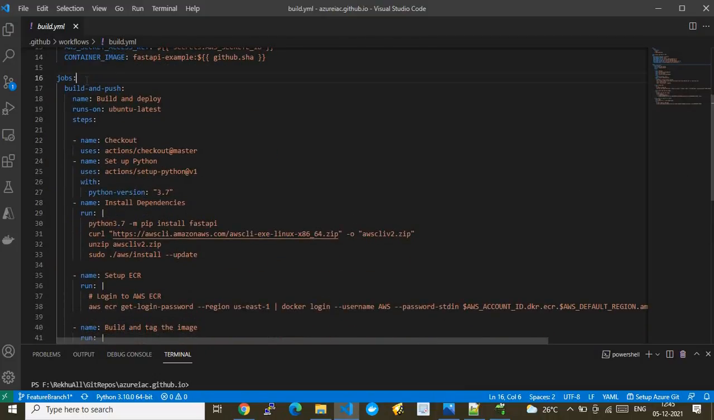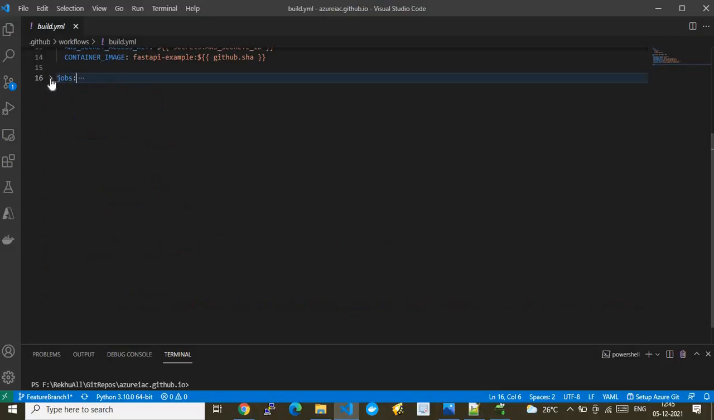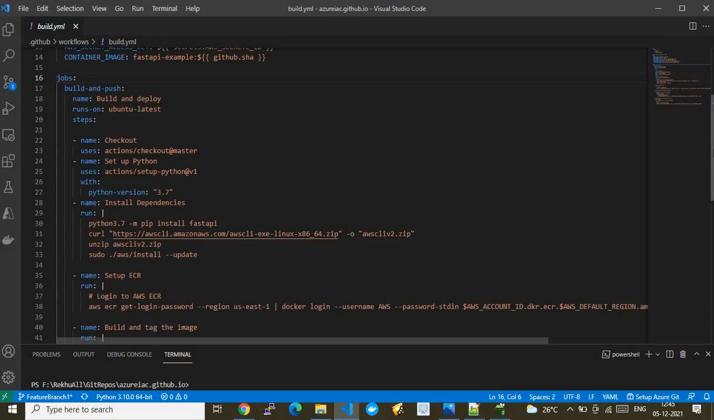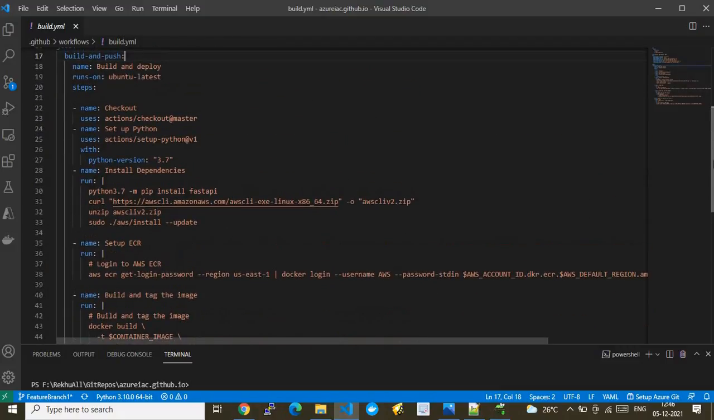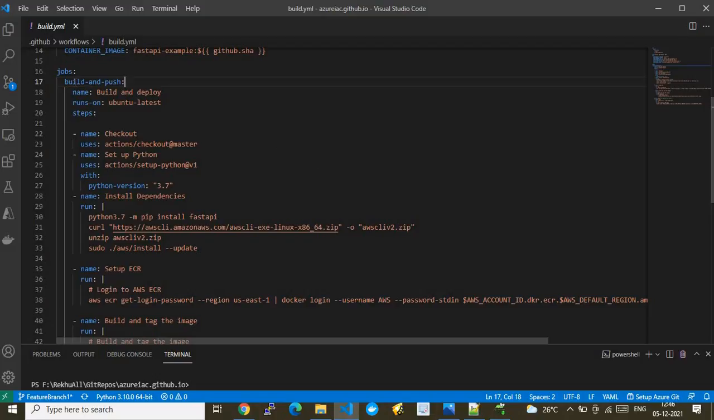This is the place where jobs are defined. This is where the actual jobs of our GitHub action are defined. One is build and push. Build and push is a keyword again. This is my job name, build and push, and under that I have multiple sub tasks. The first one is build and deploy, that is the name.